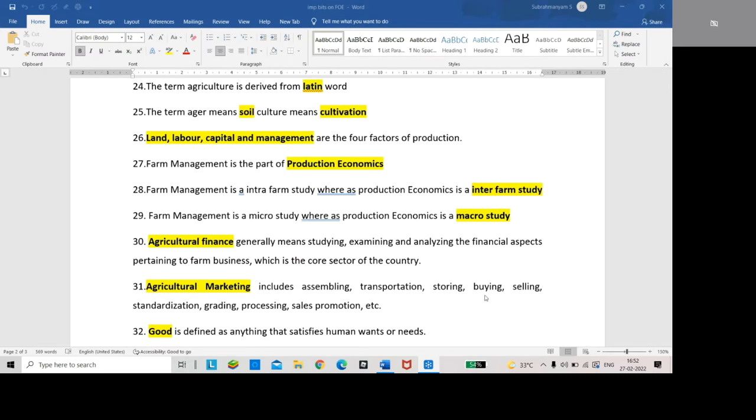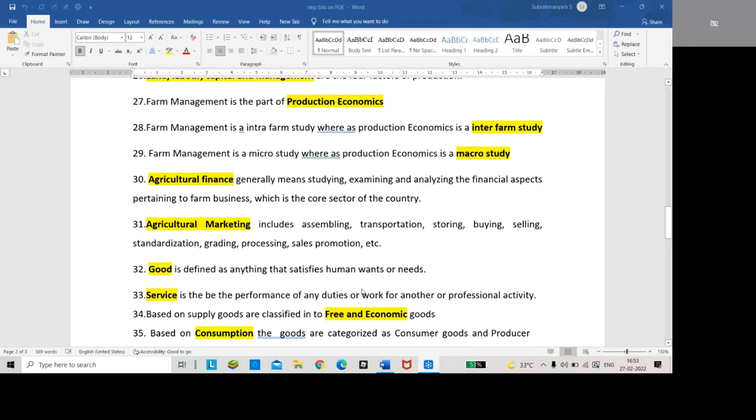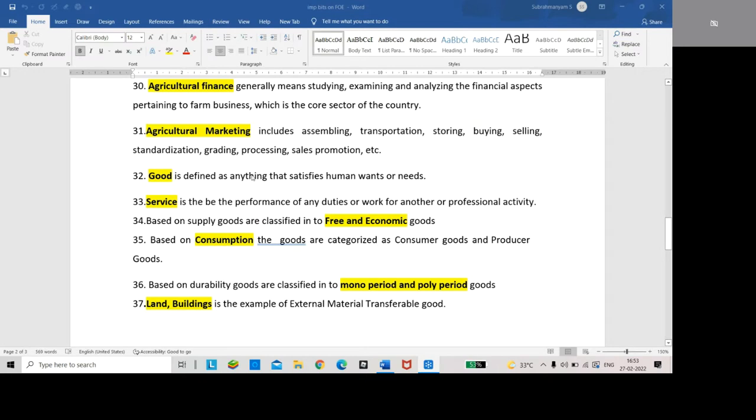In agricultural marketing, buying and selling are very important. The market is a place where buying and selling occurs. That is the agriculture market.